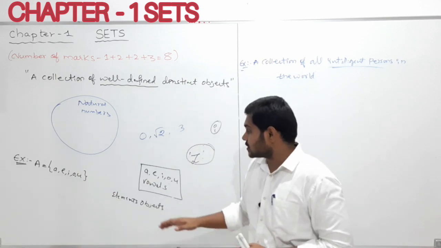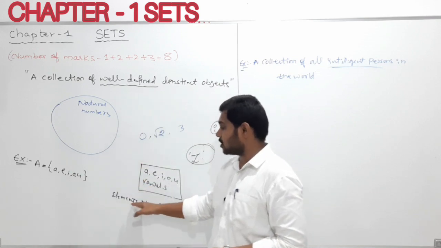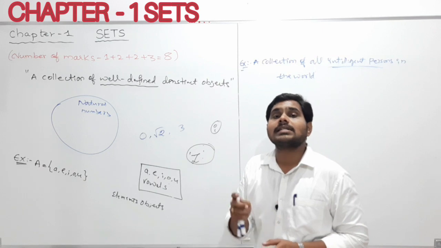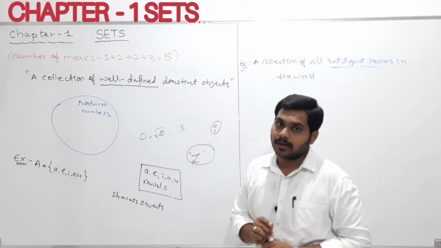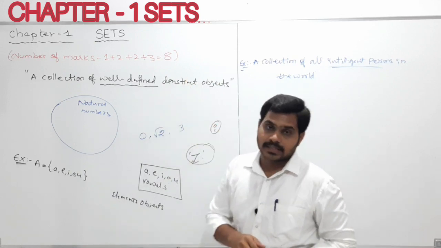The elements or objects the set contains are all synonymous terms, my dear students. Am I clear? Yes. So this is all about the concept of sets.